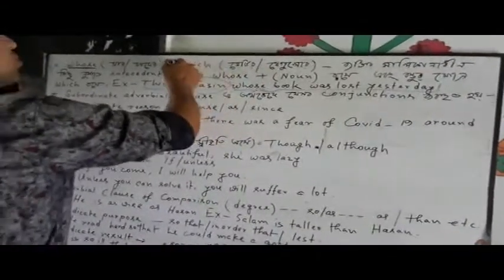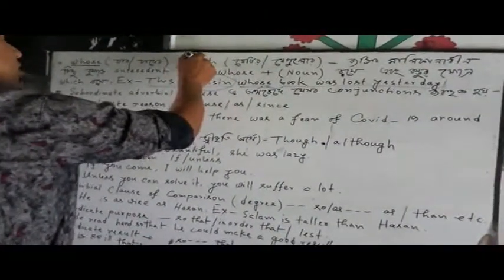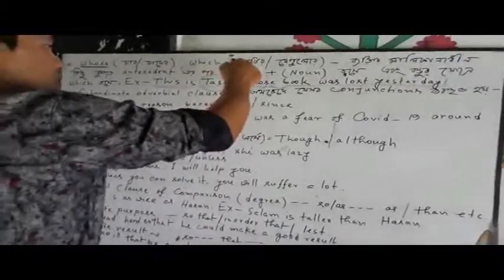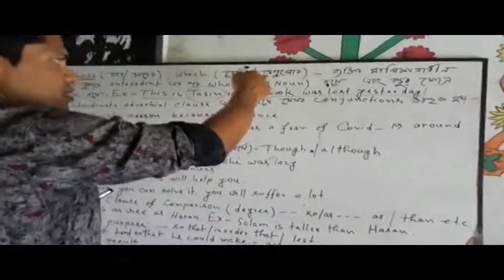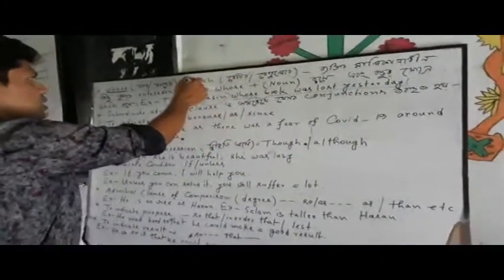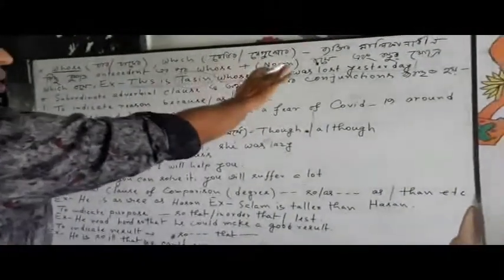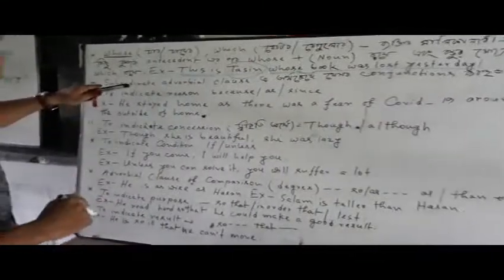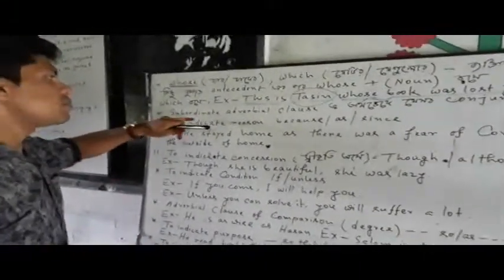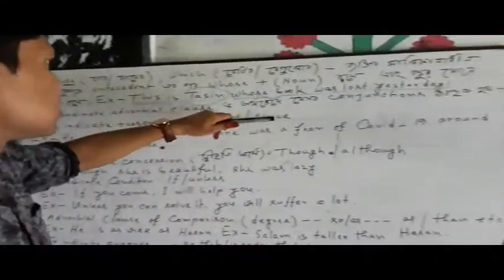In the same way we can do the thing with the help of which. If something is materialistic here, then we can utilize which. So this is the thing as I have just shown before you. Okay, now we will go for subordinate adverbial clause.